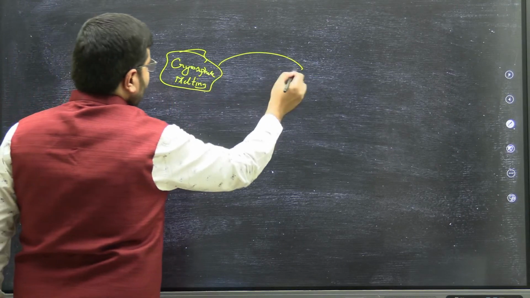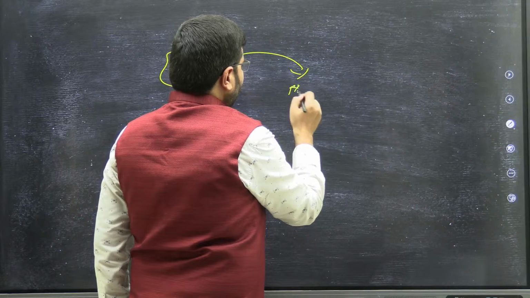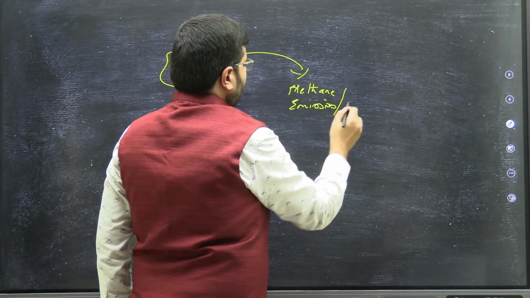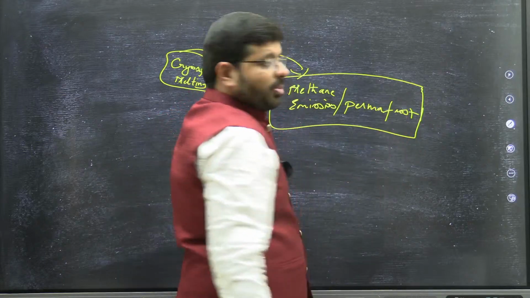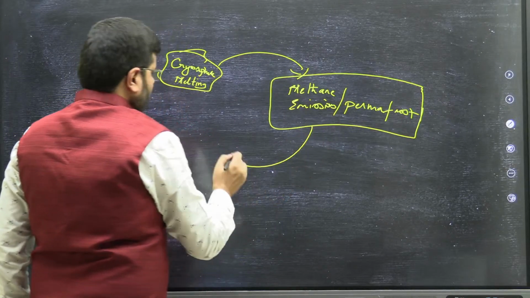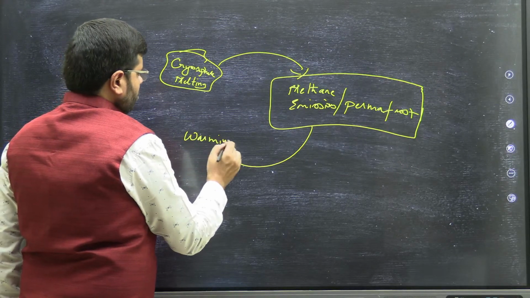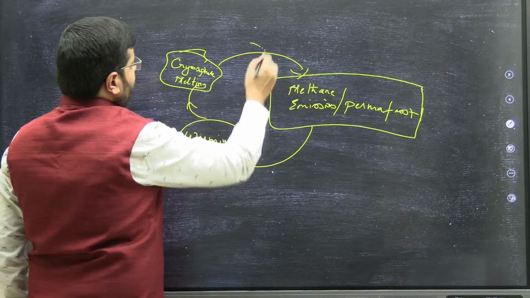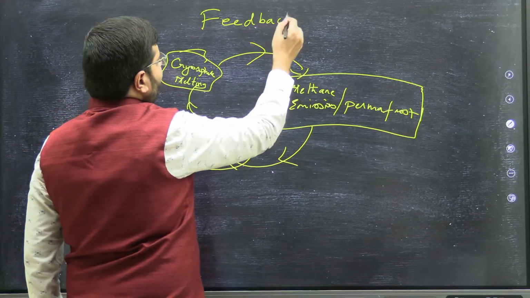Now as the cryosphere melts, there are more methane emissions at the permafrost regions. This is where methane was trapped for thousands of years. Once this methane is emitted, it will lead to more warming of temperatures. This warming will lead to more cryosphere melting, or ice melting. This is what we call feedback loops.